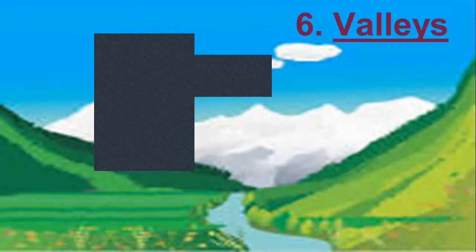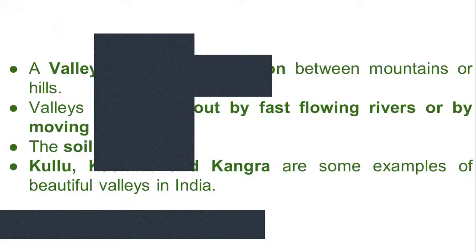These are two mountains. The low-lying region between two mountains is called a valley. Then look at the next slide. Further read.